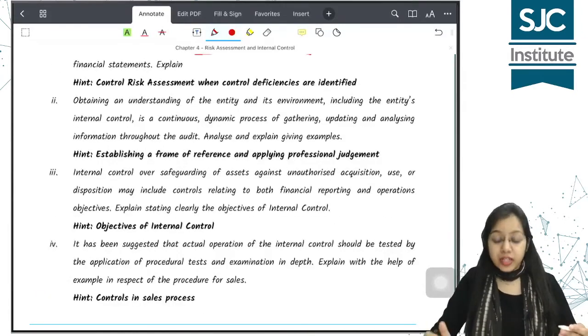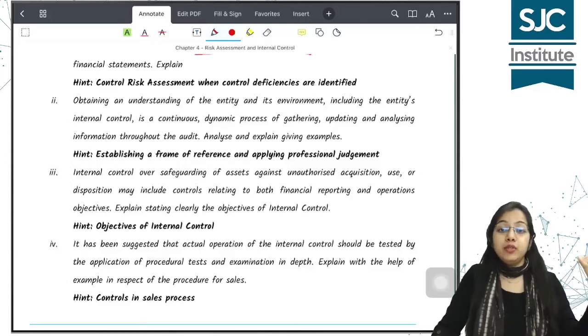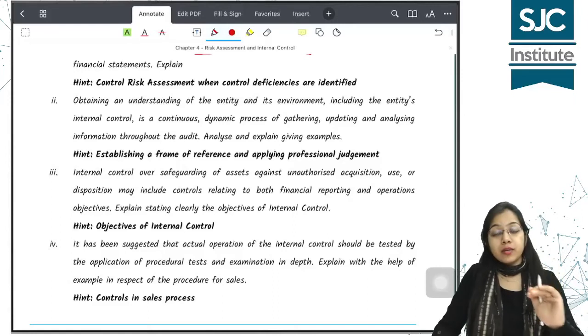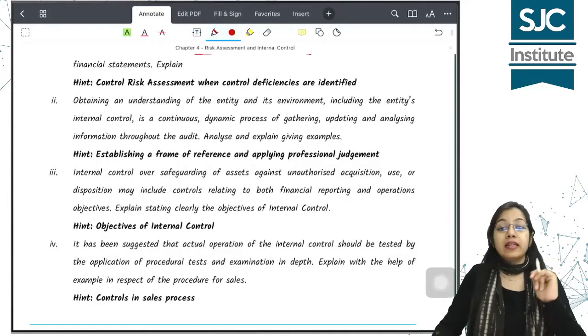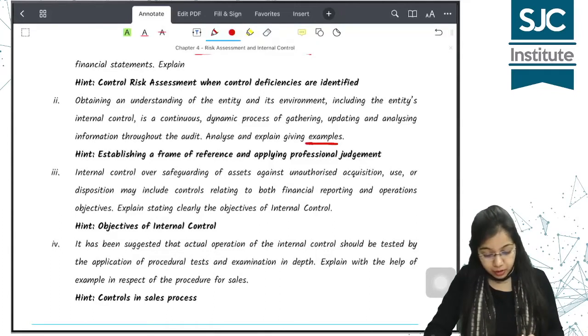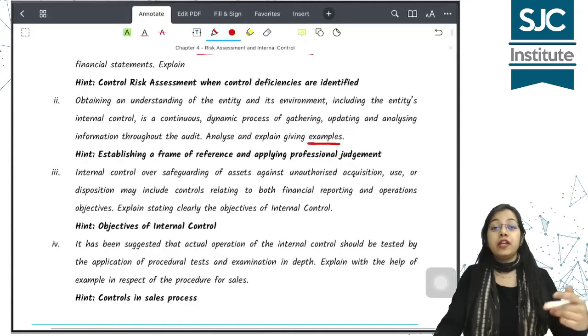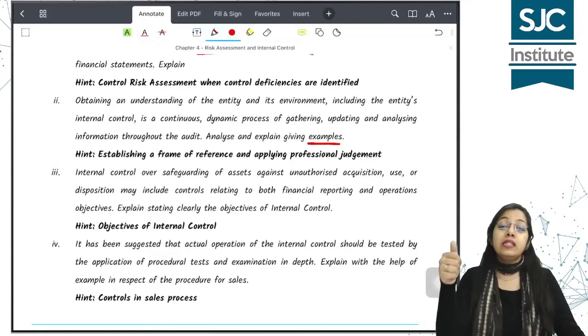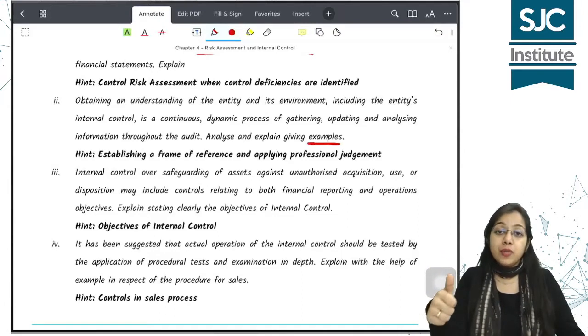तो इस क्वेश्चन को देख के you will not be clearly able to understand what to write as the answer, but if you are properly through the study material, you know that they are asking examples of application of professional judgment. ये जो examples पूछ रहे हैं, professional judgment कहाँ apply कर सकते हैं, because we have to apply professional judgment whenever we are obtaining understanding of the entity. Of course, तो कौन से areas में you can apply professional judgment?